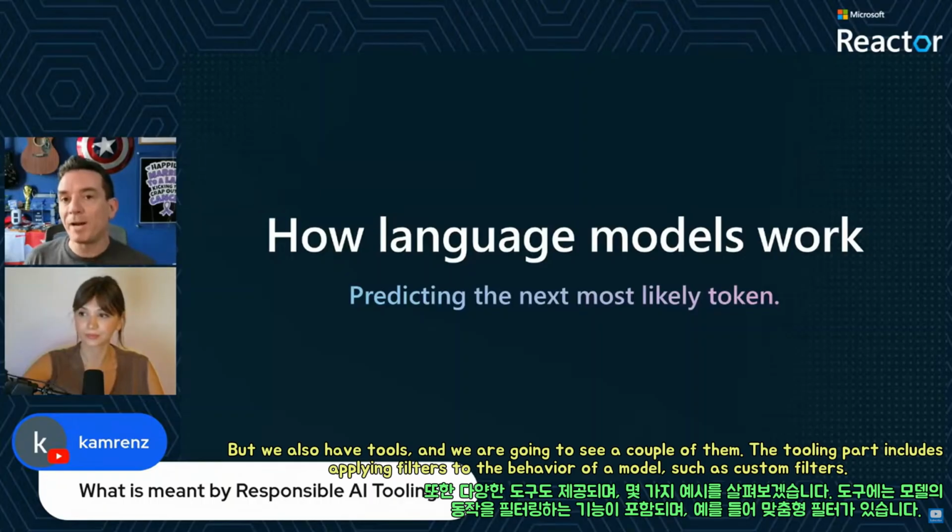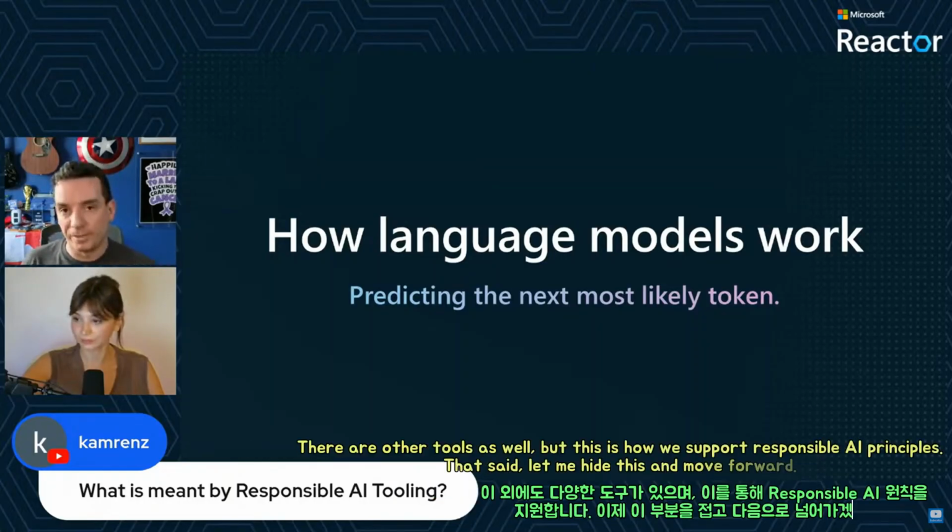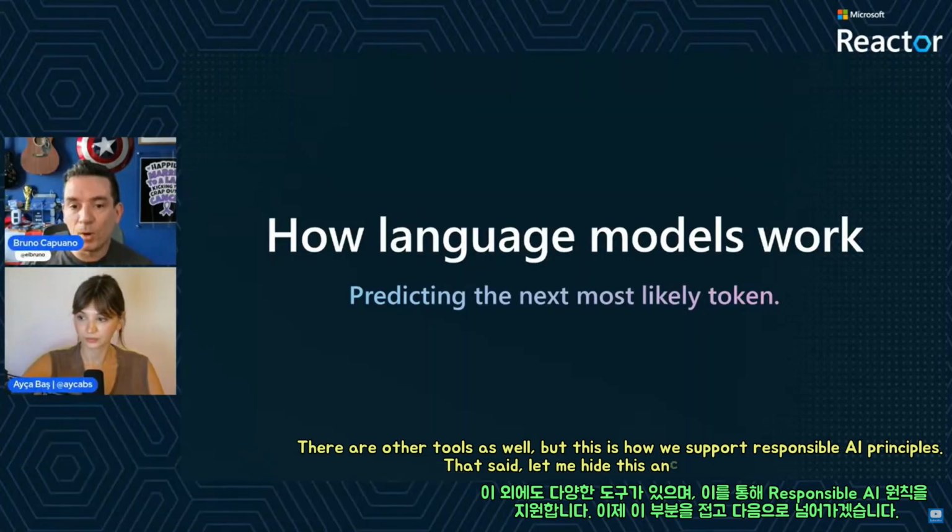So the tooling part is, for example, if we have a model and we want to apply filters to the behavior of the model when we are using that model, that's custom filters. And there are other tools, but this is the tooling part. It's basically how we can provide these frameworks or tools to support our principles in responsible AI. That said, let me hide this and move forward.